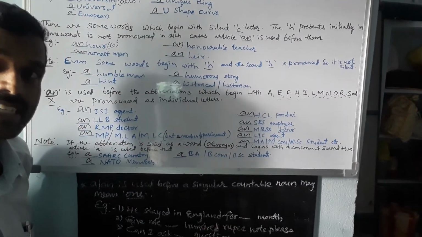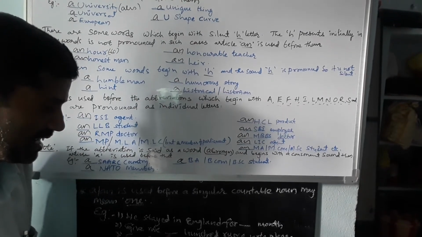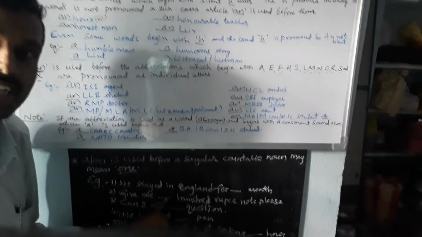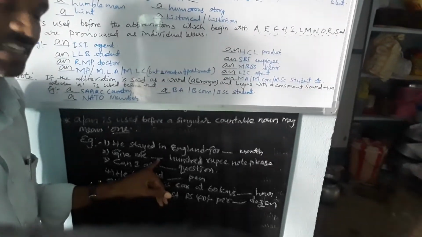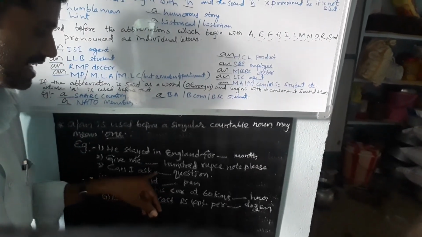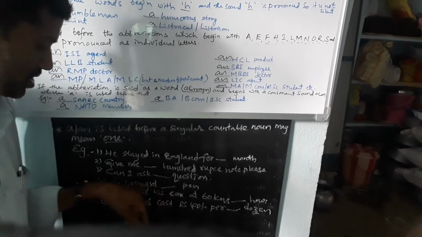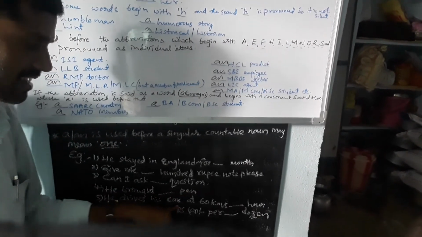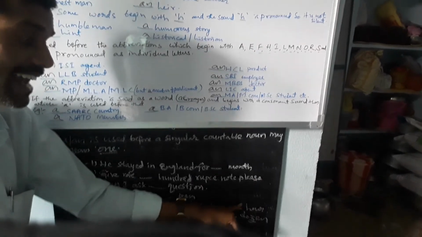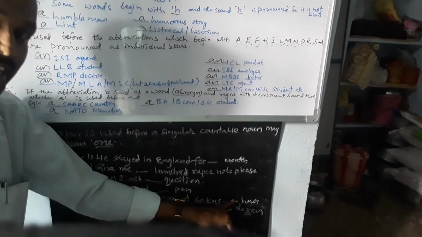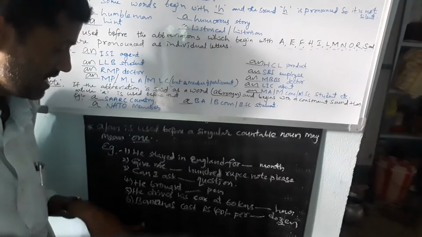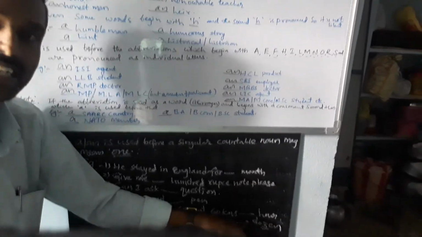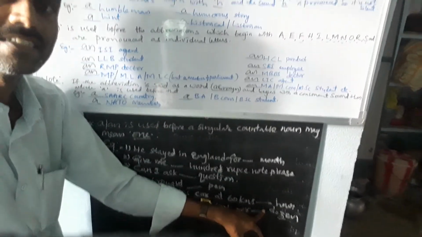Okay, next: give me a 100 rupee note please. A 100 means 100. Next, can I ask a question, one question. He brought a pen, one pen. He drove his car at 60 kilometers an hour. An hour means 1 hour. Next, bananas cost 40 rupees per dozen. A dozen means 1 dozen.